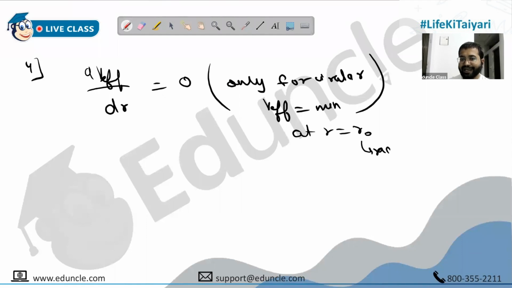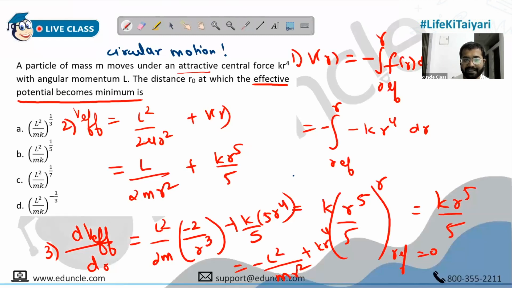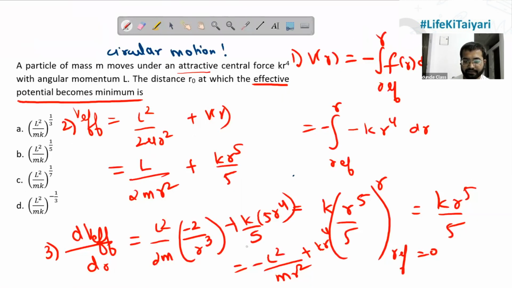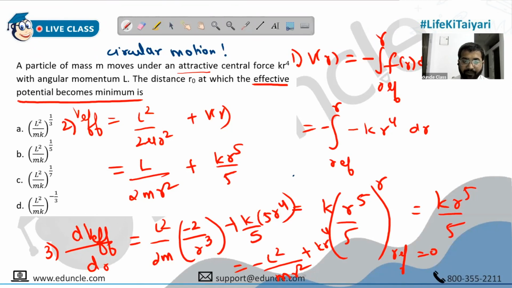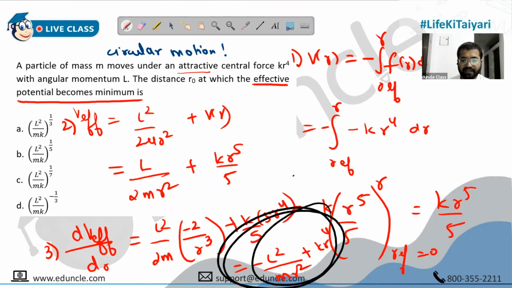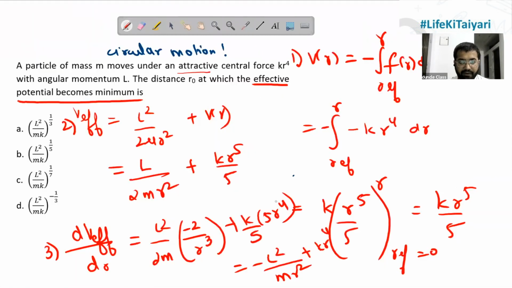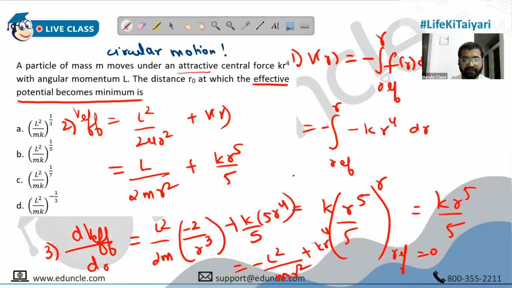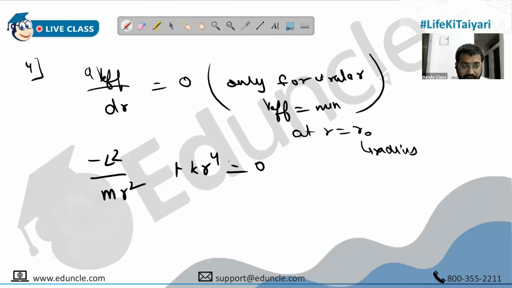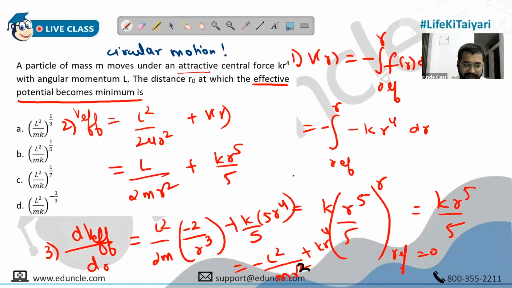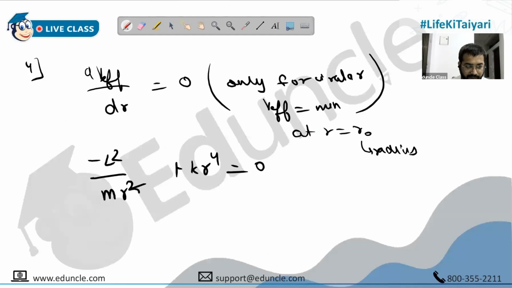And this is the radius, not any apsidal distance. So we have got minus L square upon 2 mu R naught square. Sorry, not 2 mu. It is just minus L square upon m R square. Not 2, there is no 2 here. So minus L square upon m R square, and then plus K R raised to 4. This is 0. Why mR? Yes, sir, it's cube actually. I have written square here, but this is cube. Absolutely, thank you. We will make it R naught immediately.